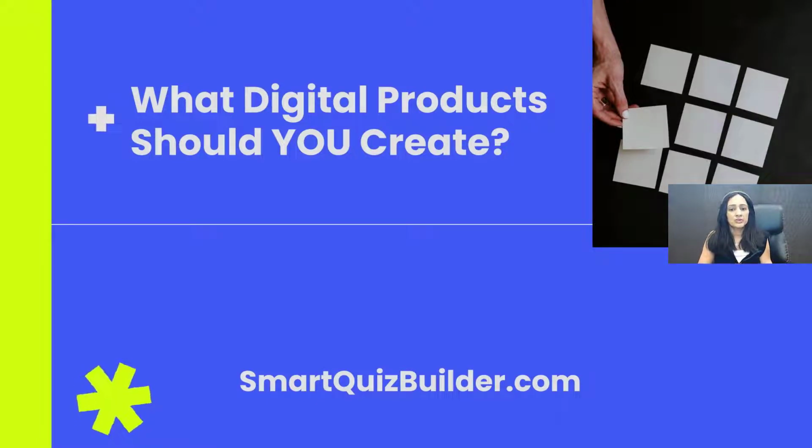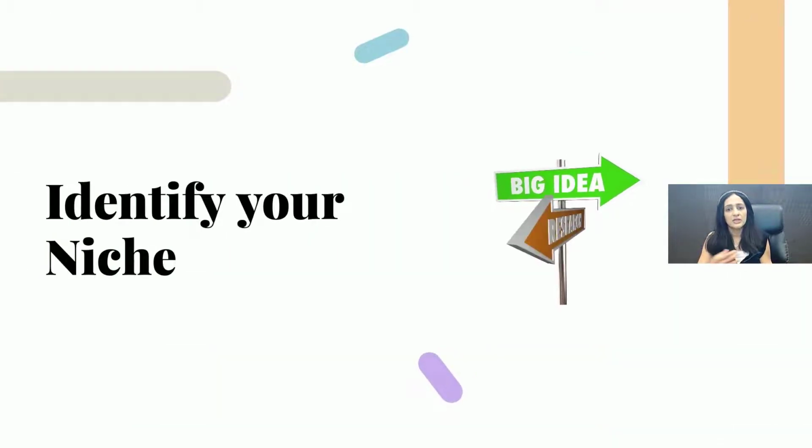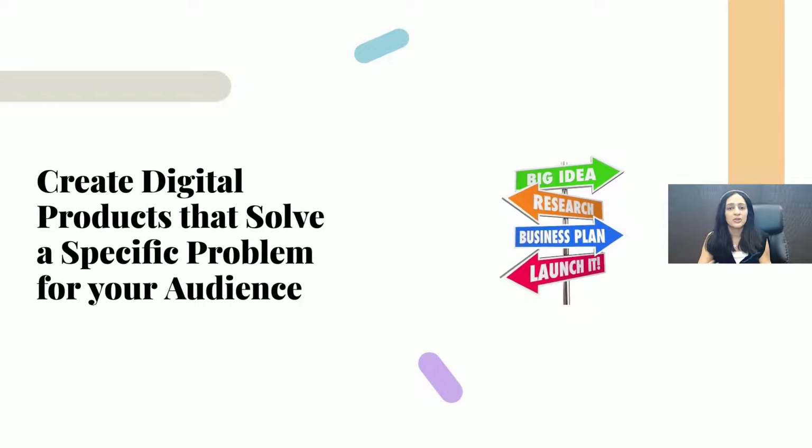Today I was watching a video from Neil Patel where he was talking about how you can generate up to 100,000 a month using digital products. And he was talking about first you need to identify your niche, then you need to create products that solve a specific problem for your audience in your niche.